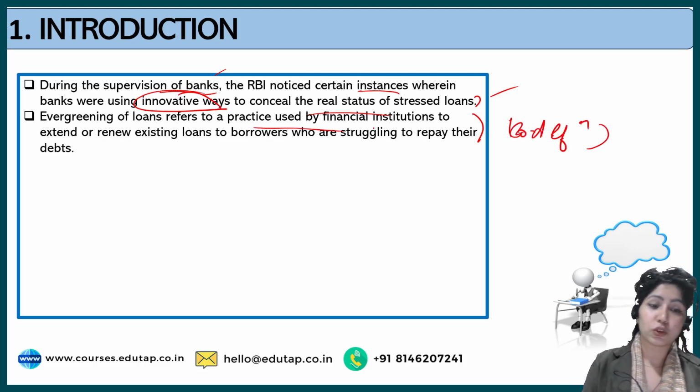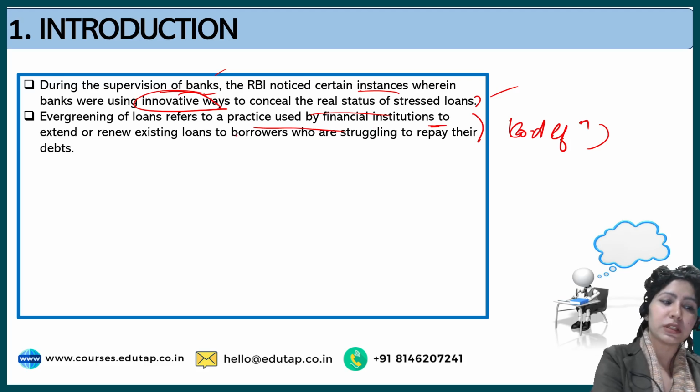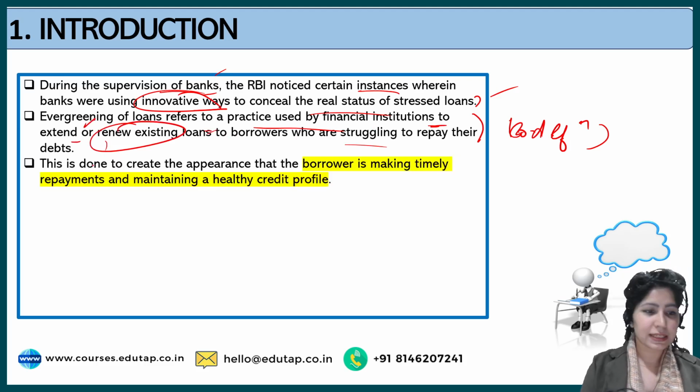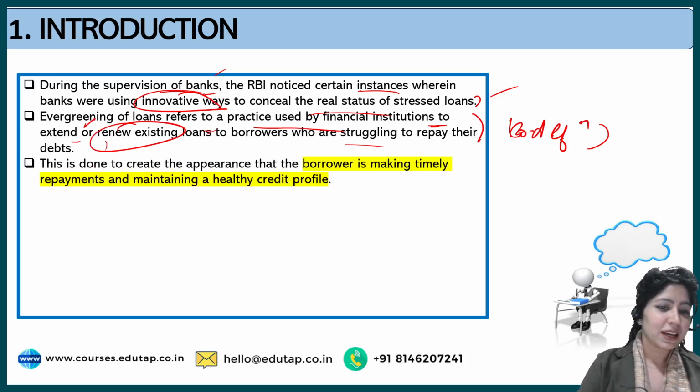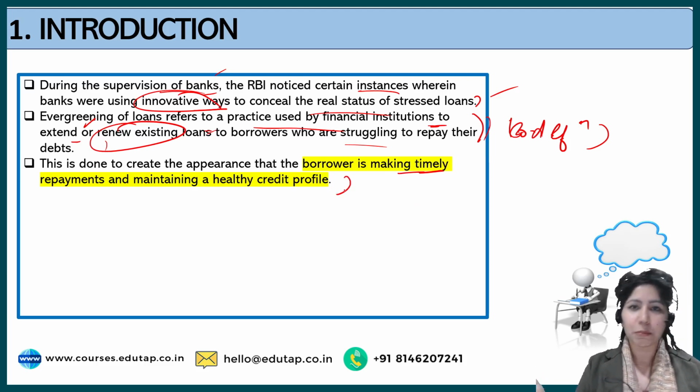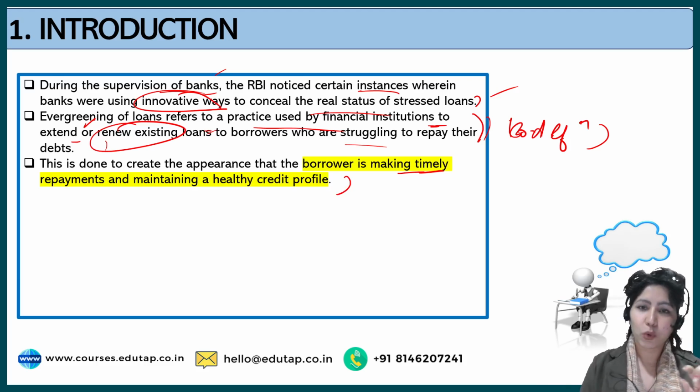It refers to a practice used by financial institutions to extend or renew existing loans to borrowers who are struggling to repay their debts. In this case, it's me and you are the bank, and we both have this nexus. This is done to create the appearance that the borrower is making timely repayments and maintaining a healthy credit profile, which is the entire motive here.